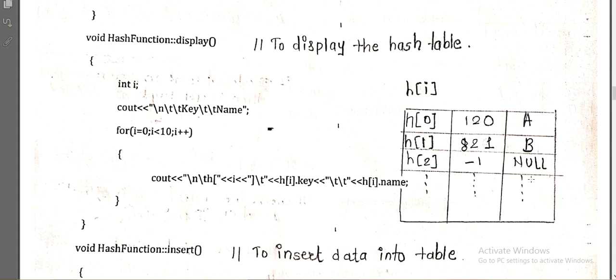So ABC are nothing but names, and 120, 821 are nothing but the keys. So in this way we are going to display our table by using this form. It's much simpler than the find operation, right?